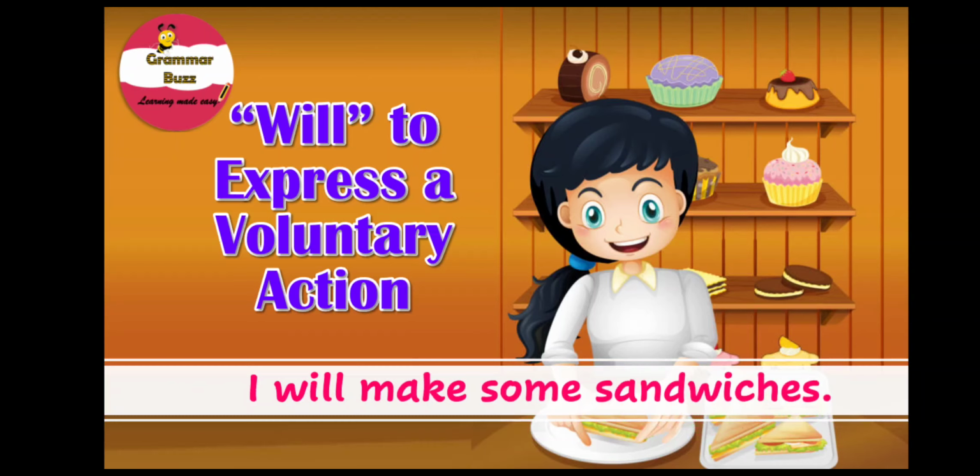As already mentioned, will is often used to suggest that a speaker will do something voluntarily in future time or in the time to come. Note in this sentence we get two verbs, will, which is a helping verb, and make, which is a main verb. Make is the base form of the verb, that is without any additions at the end. So in this sentence, the helping verb will helps the main verb make express an action that is going to take place in the time to come, that is in the future time. So the sentence is in the future tense.